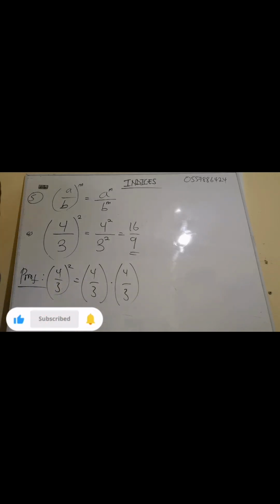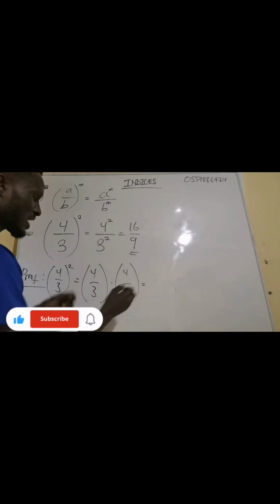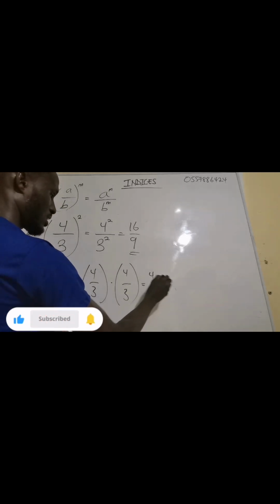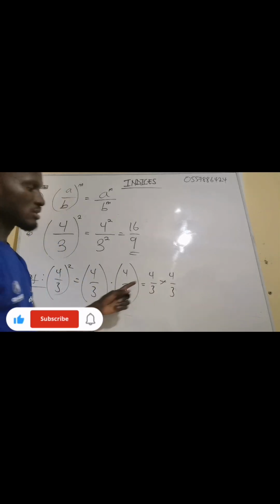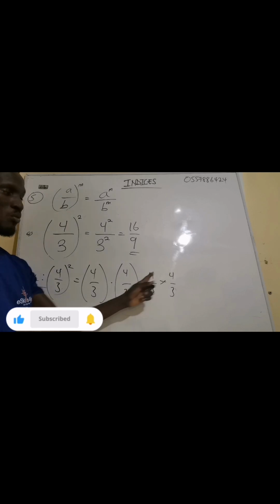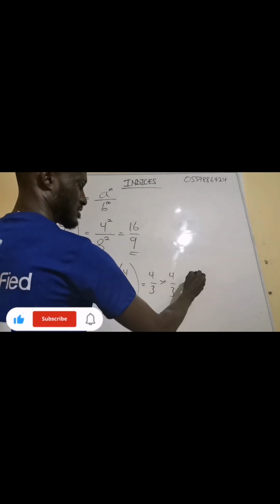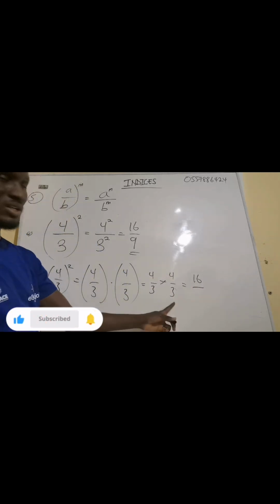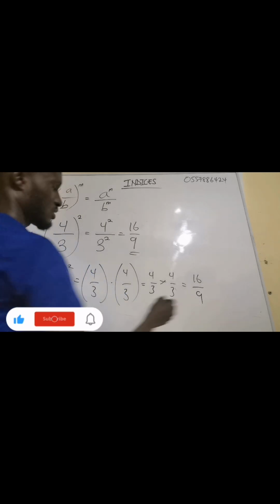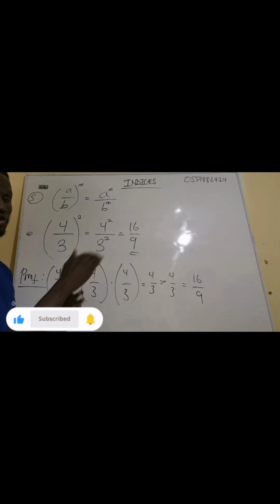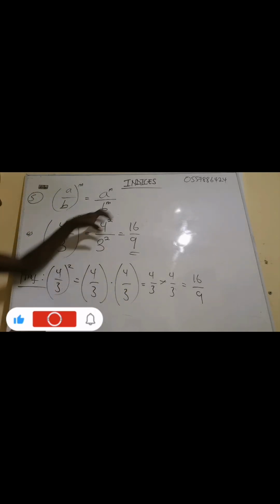Yes, multiplying itself 2 times. So when it is multiplying itself 2 times, it's the same as 4 over 3 times 4 over 3. How do you multiply this one? 4 will multiply 4, which will give us what? 16. Then 3 will multiply 3, which will give us what? 9. So the numerators will multiply, the denominators will multiply. So that is what we are talking about.